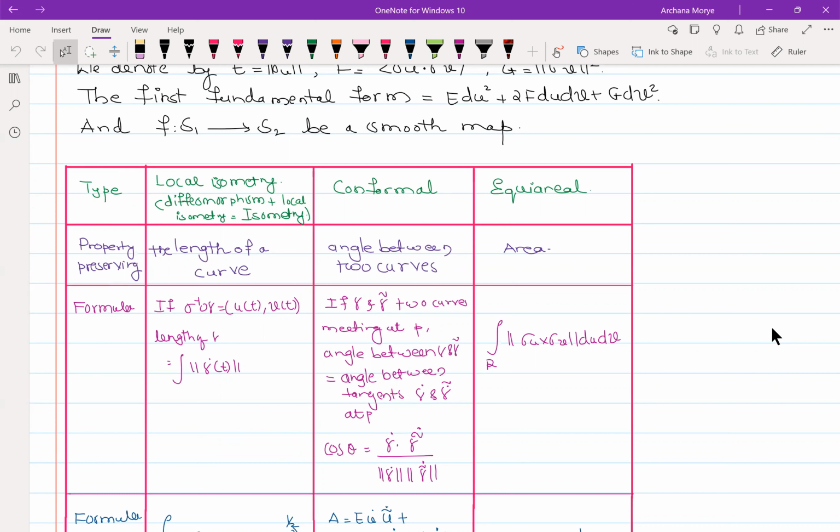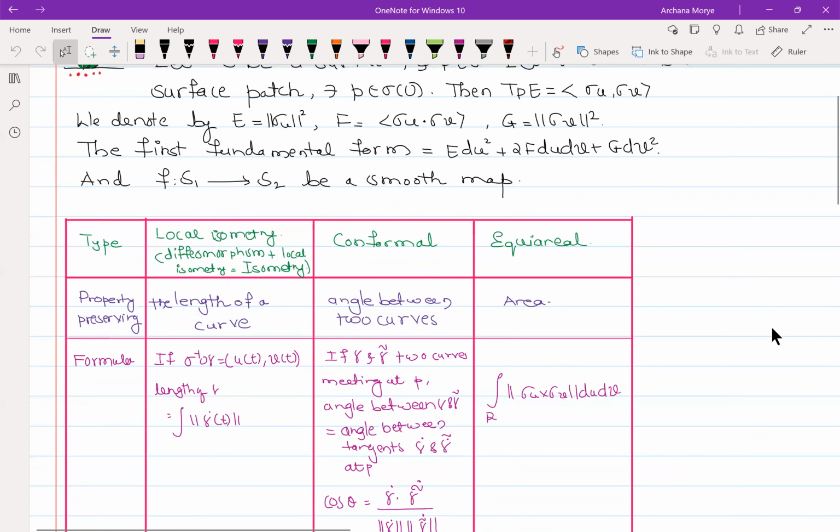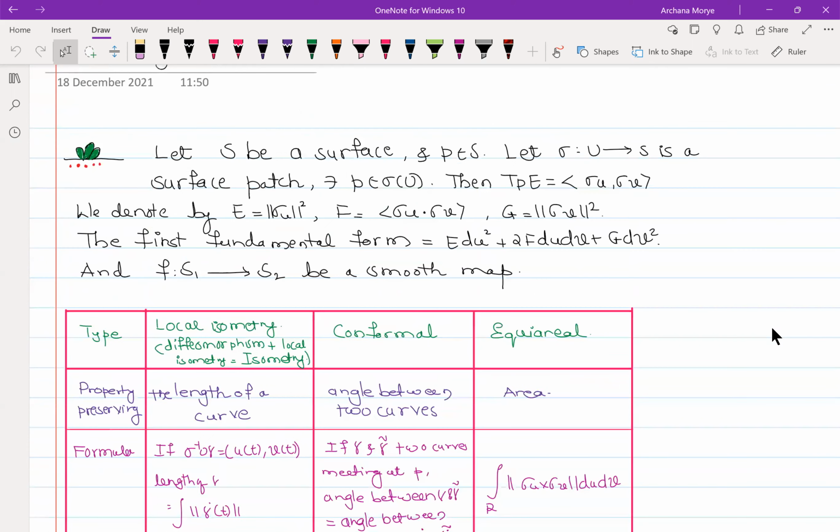Let me tell you about all the things done in this chapter. We discussed local isometries, right? I'm just summarizing whatever is in that sixth chapter. If S is a surface, these are the standard notations you are familiar with, right? Are you able to see the screen? Yes, ma'am.